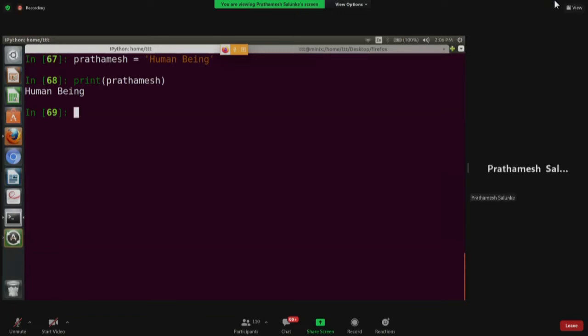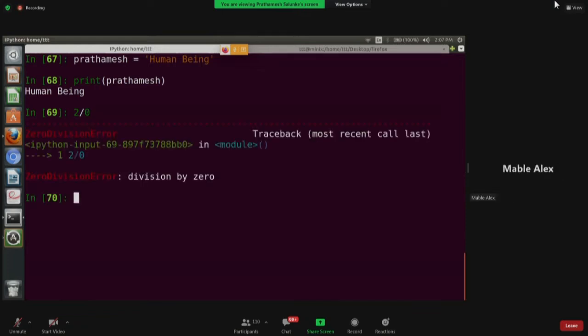So these are few errors that we see. You may have obviously got these errors during your practice sessions and all. But there are few logical errors also. Sometimes we come across, like if we try to divide by 0. If you try this, you will get one more error, division by 0. This is again an exception that we have. So this can be the case when we write a program.